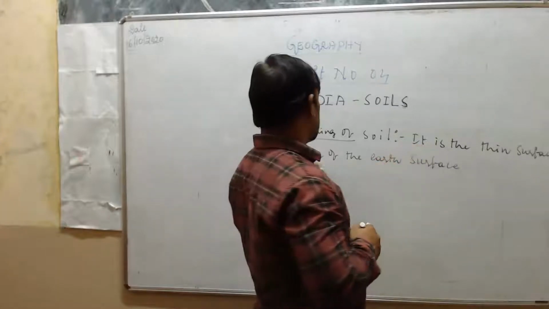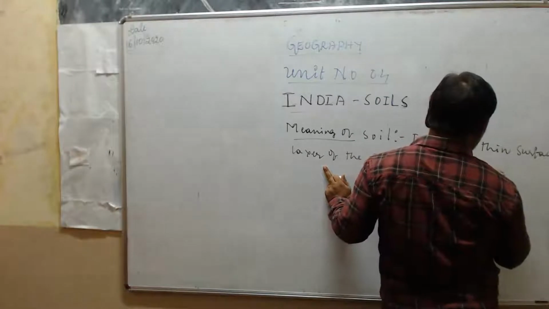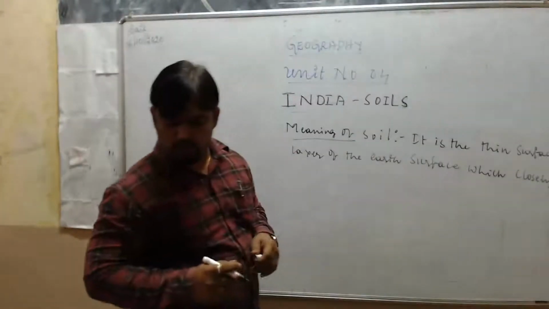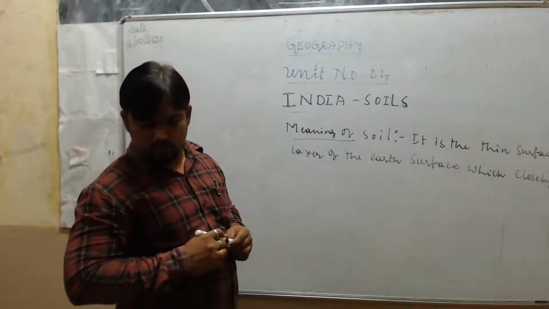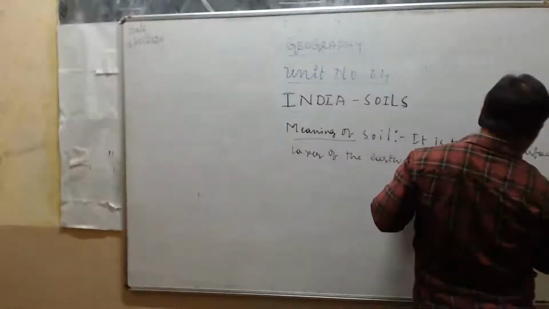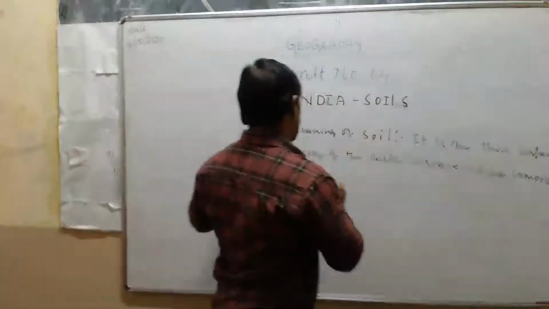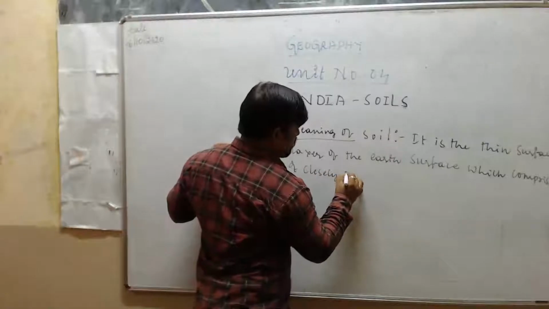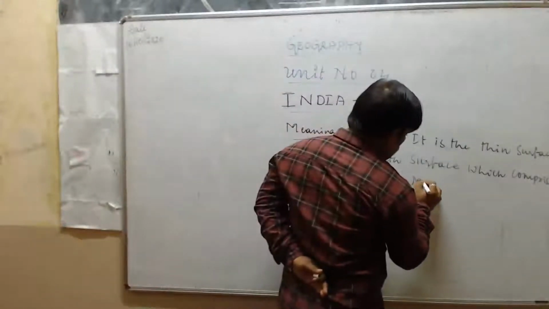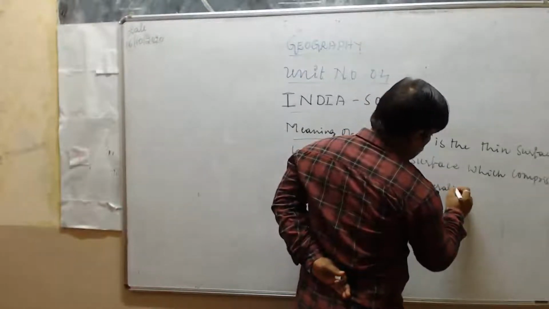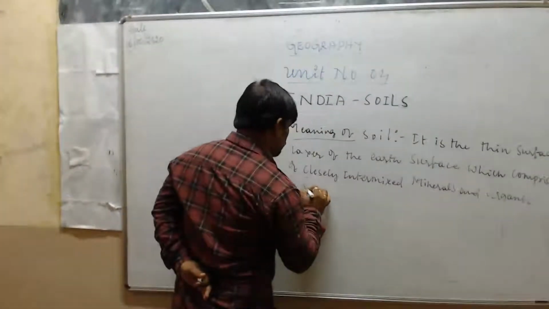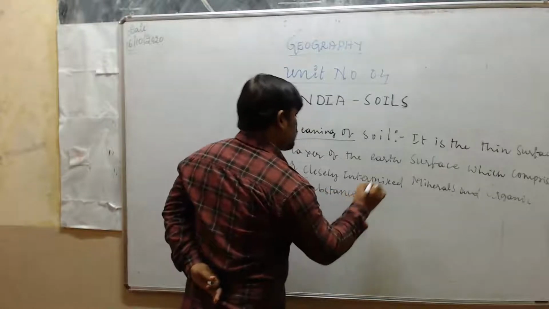You add that it is the thin surface layer of the earth surface, which comprises closely intermixed minerals and organic substances, that is called soil.